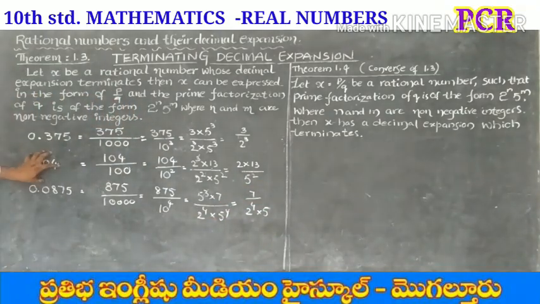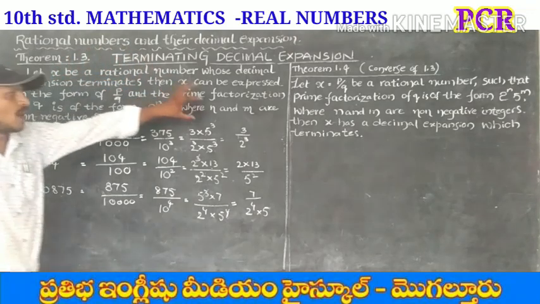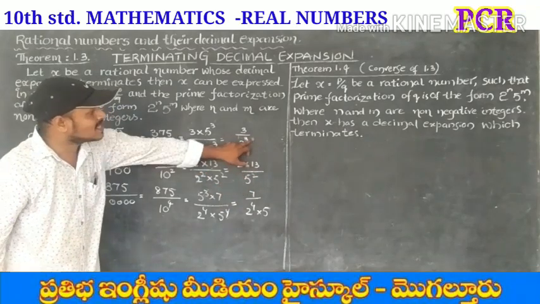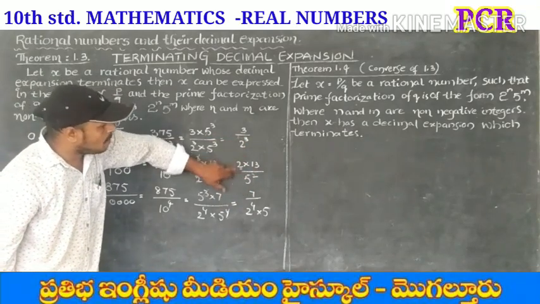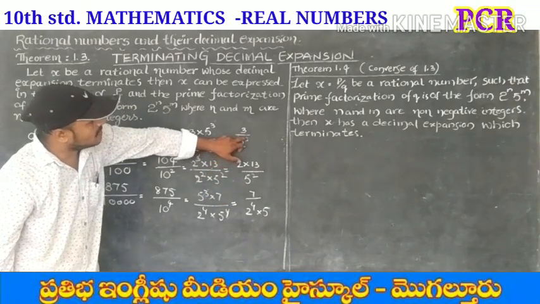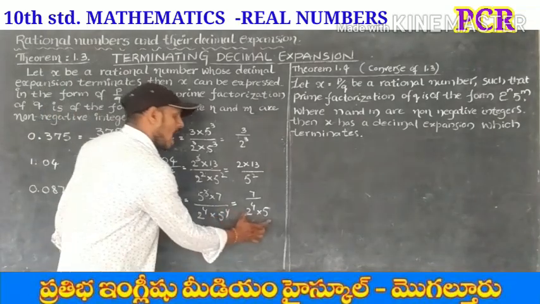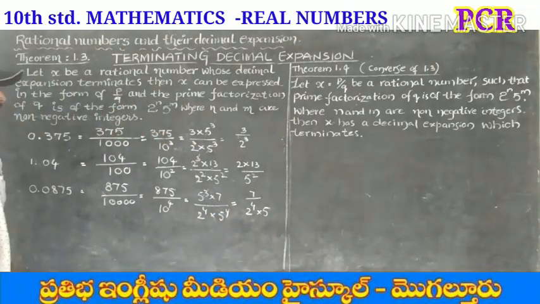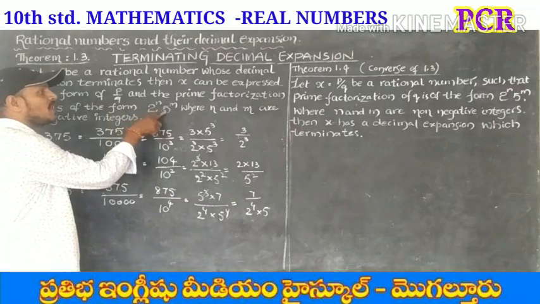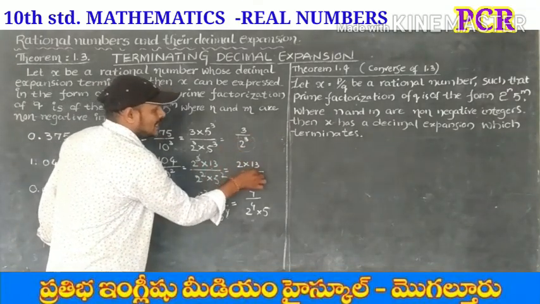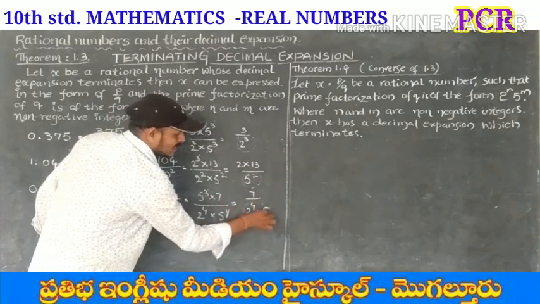So for terminating decimal expansions, in the simplest fractional form, that is p by q form, q is of the form powers of 2, powers of 5, or both. So these are the denominators.